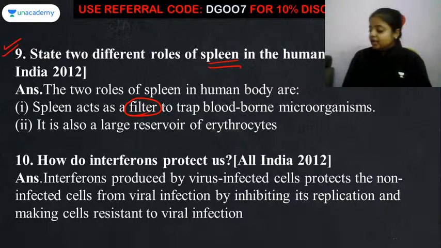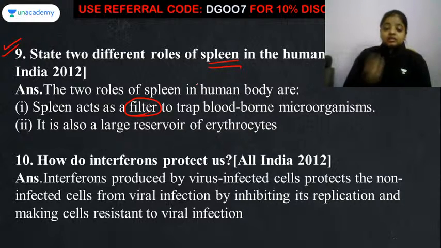Because each and every time our body comes into contact with different microorganisms. At different times, almost every second, every millisecond, there is a contact of different sorts of microorganisms in our body. Now for all these microorganisms, the first route is the blood, to travel to a particular location. Now all the blood in our body travels and once it comes into contact with the spleen, the spleen is working as a filter.